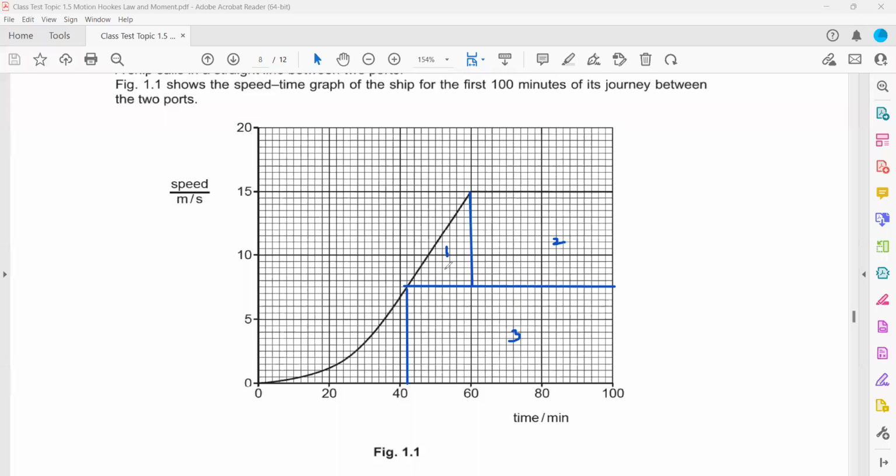So first, it's a triangle. Like I take a triangle, so it will be half base. How much is the base? It's starting from 42 and ending at 60. So how much is the base? It's 80. Multiplied by height.